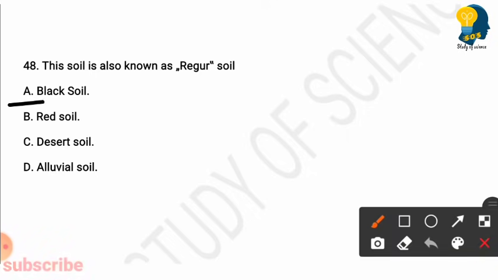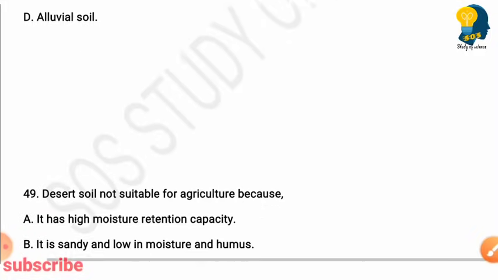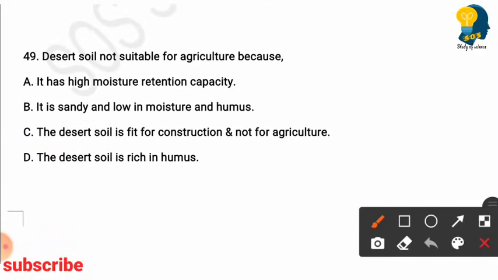This soil is also known as Regur soil. Options are black soil, red soil, desert soil, alluvial soil. Right answer is option A, black soil. Black soil is also known as Regur soil. Next question.